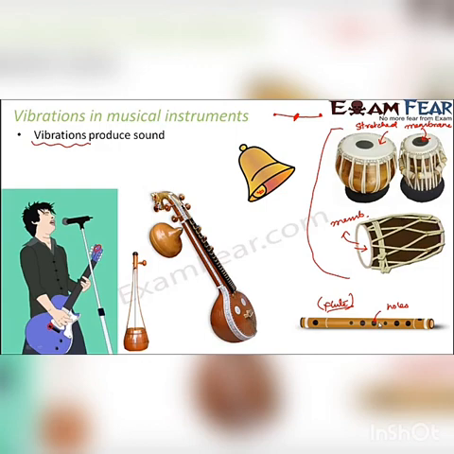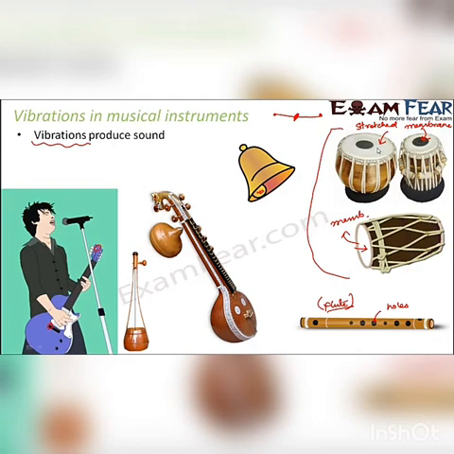So once you strike these types of instruments, what happens is, for example, I'll give you another example. You talk of tabla. When you strike, the membrane starts vibrating. Now, that is not very much visible. The vibration is not so prominent that you can see it from a distance. But if you want to feel the vibration, immediately after striking the tabla, just very gently place your finger on this membrane, and you will be able to feel that the membrane is vibrating. So that is how you can feel for yourself how exactly these membranes vibrate.